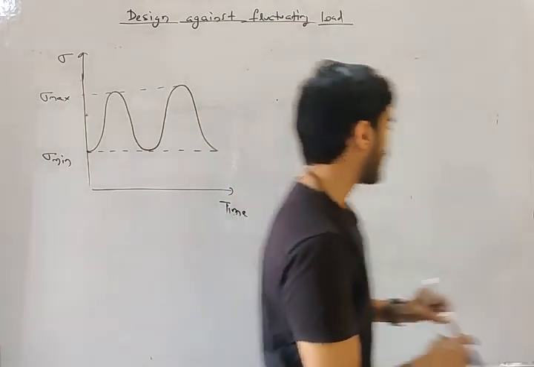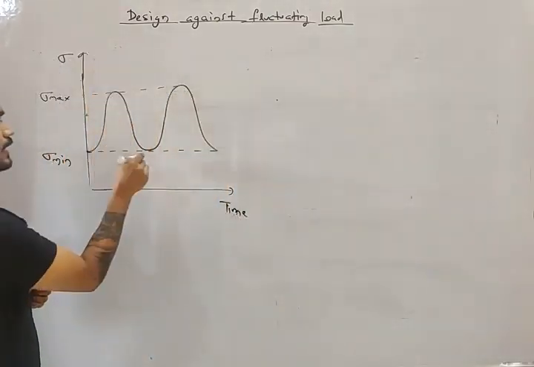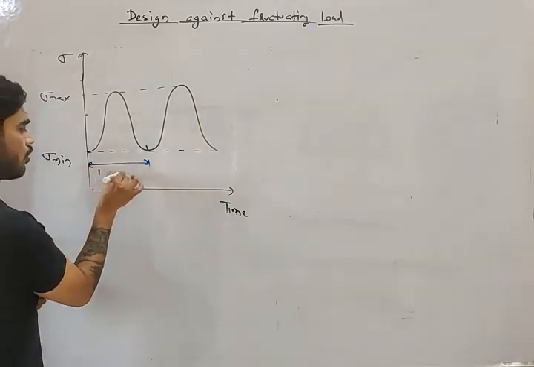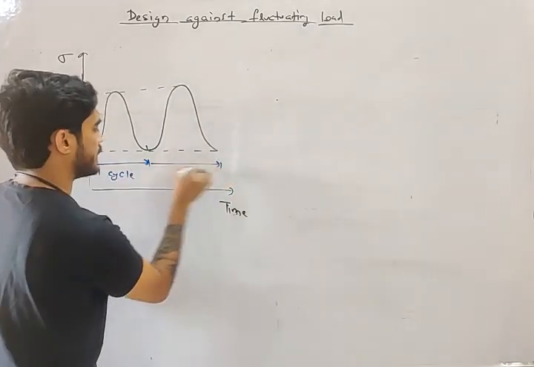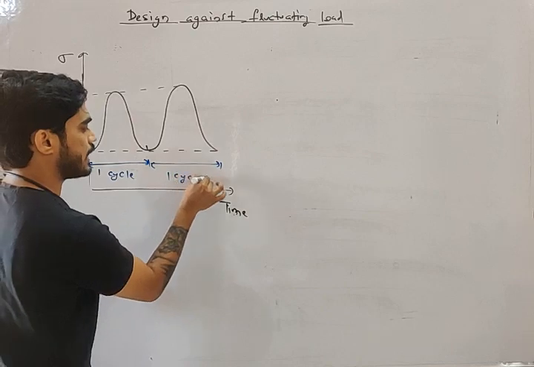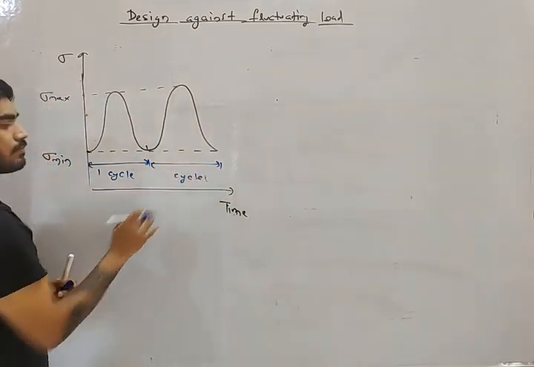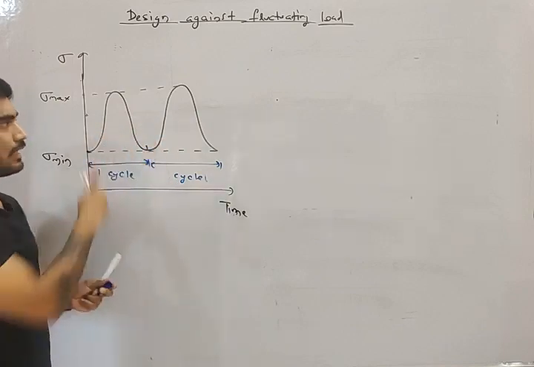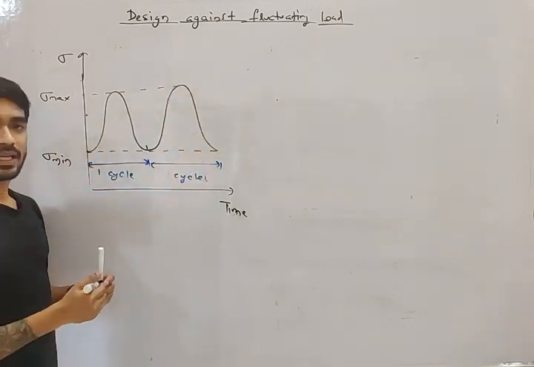This is known as one cycle, increasing then decreasing. This is also one cycle. So how many cycles do we have on this graph? Two cycles. One cycle, then one cycle.